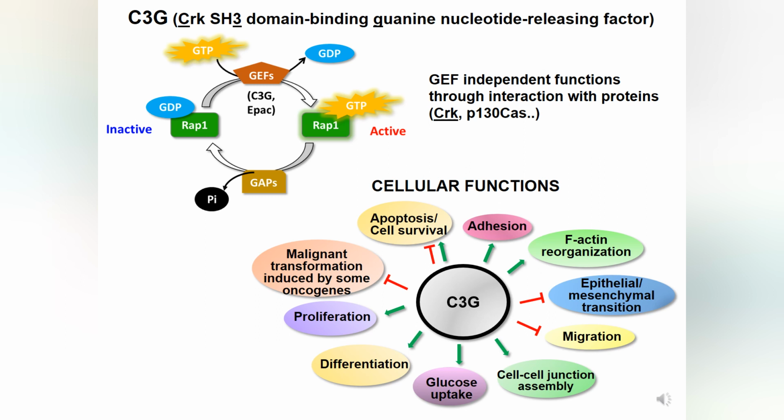C3G, CRKL SH3 domain binding guanine nucleotide releasing factor, is a GEF for different Ras proteins, mainly RAP1. However, it can act by GEF-independent mechanisms through interaction with different proteins such as CRKL or P130Cas. It regulates several cellular functions such as proliferation, differentiation, adhesion, and migration, and many more.